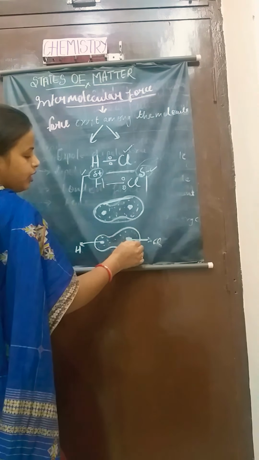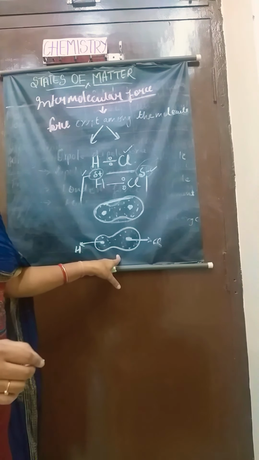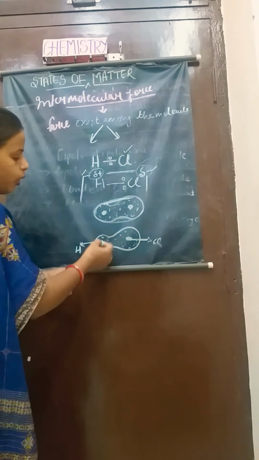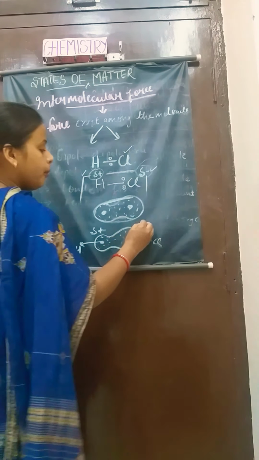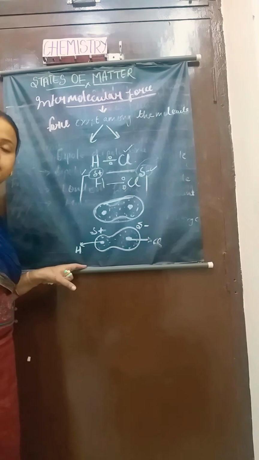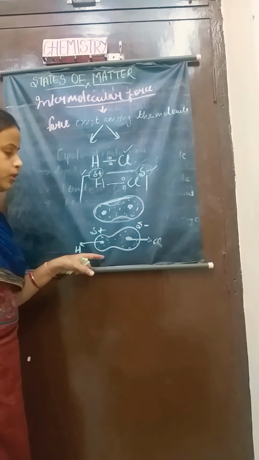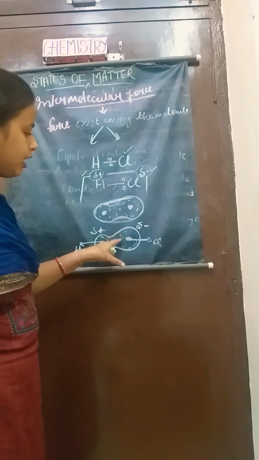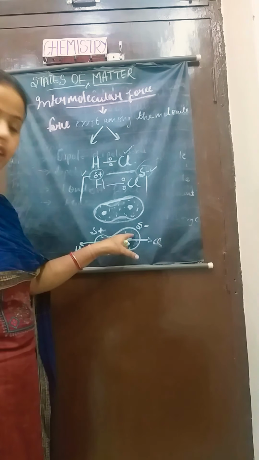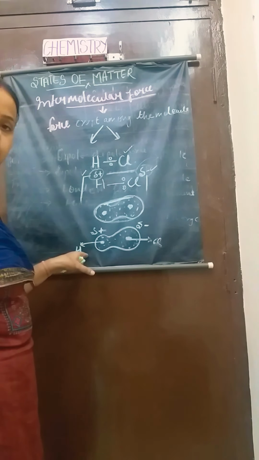The electronic cloud gets distorted and takes a shape like this, where one end of the molecule becomes positive and the other becomes negative. The electron density is more on the chlorine atom and less on the hydrogen atom.